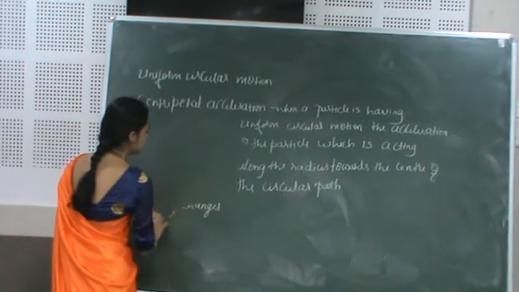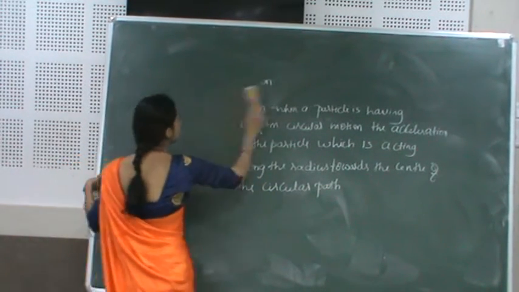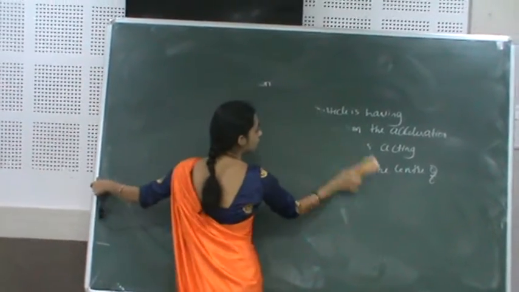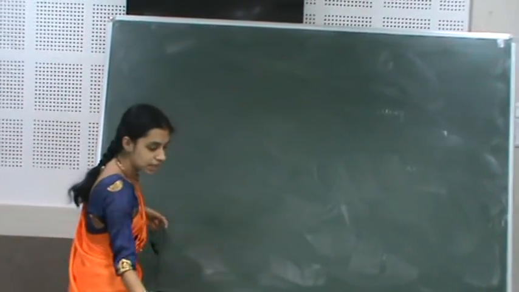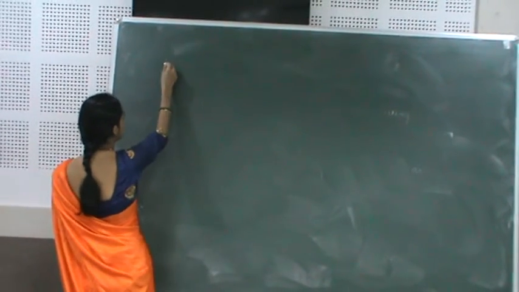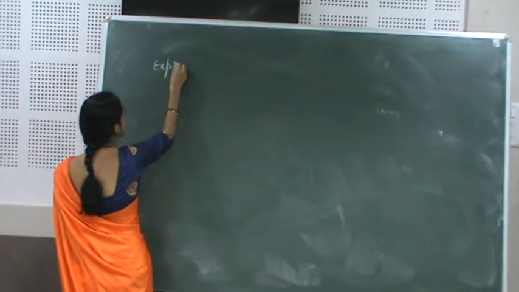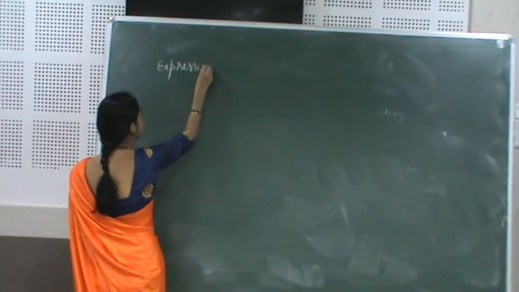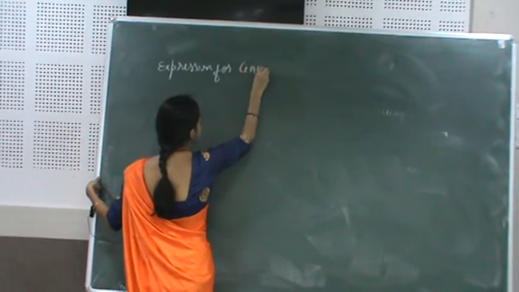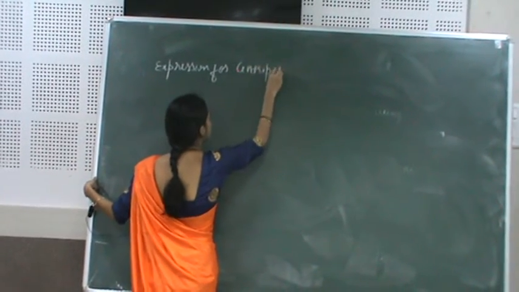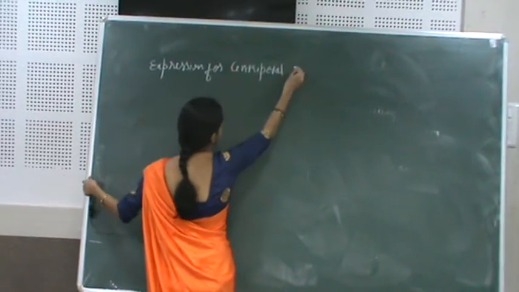Let's derive the expression. That is, let's find the magnitude and direction of the centripetal acceleration, that is, the expression for centripetal acceleration.